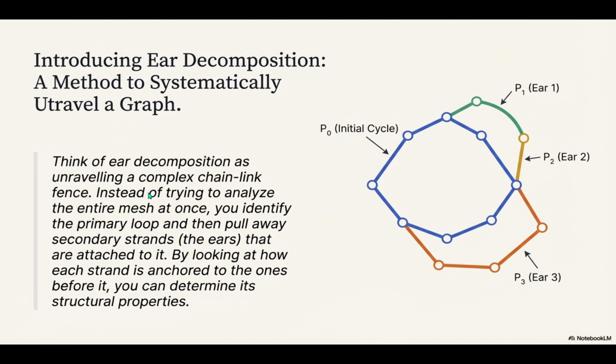You're not trying to analyze the whole mesh at once. No, of course not. You start with the very first loop. We call that P0. That's your initial simplest structure. Okay. Then you sequentially attach these secondary paths, and those are known as ears, P1, P2, and so on. An ear is really just a new path, but its endpoints have to attach to the structure you've already built. But the middle part of the path is all new. All the interior edges and nodes are completely fresh material. So this turns a huge, complex, simultaneous problem into a systematic, sequential one. Instead of one giant hairball, you have a series of defined, manageable steps.